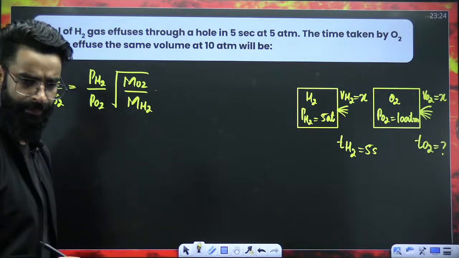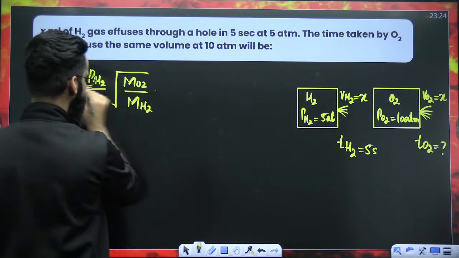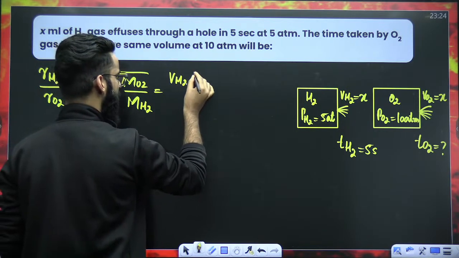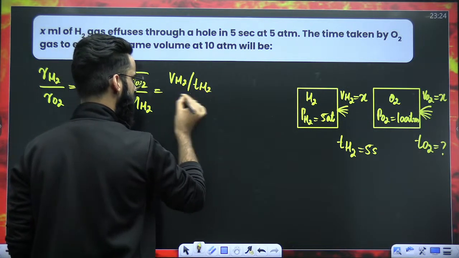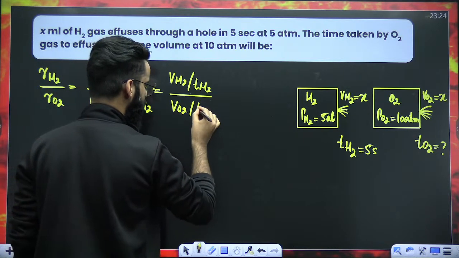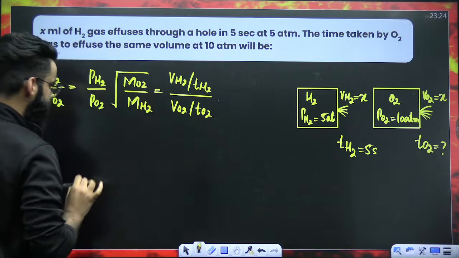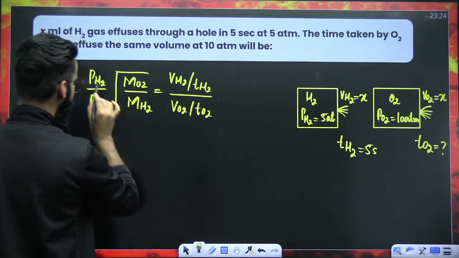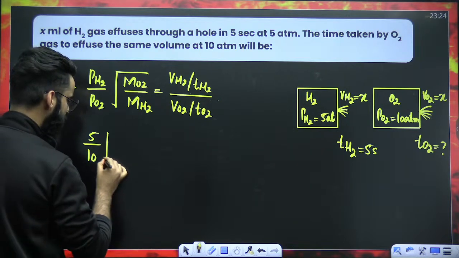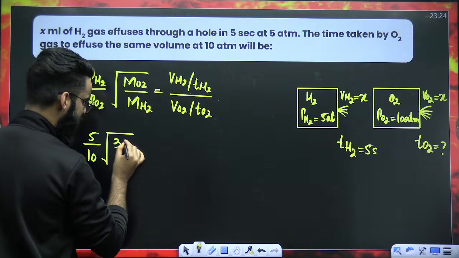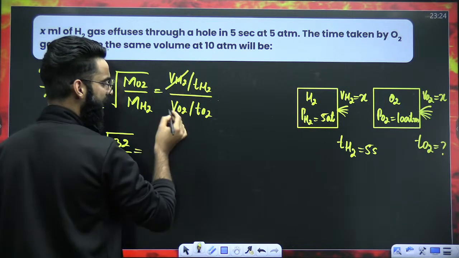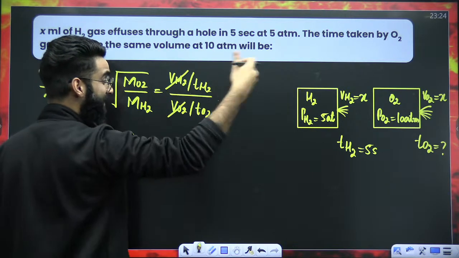Agreed? Yes. And my dear students, rate of effusion of H2, you can write it as volume of H2 coming out of the container, time taken by H2, whole divided by rate of effusion of O2, volume of O2 coming out of the container, time taken by O2. Perfect. Just compare these two things. Pressure of H2 is 5 atm, pressure of O2 is 10 atm, under root of molar mass of O2, 32 grams per mole, molar mass of H2, 2 grams per mole, volume of H2 X ml, volume of O2 X ml, which are coming out of the container.